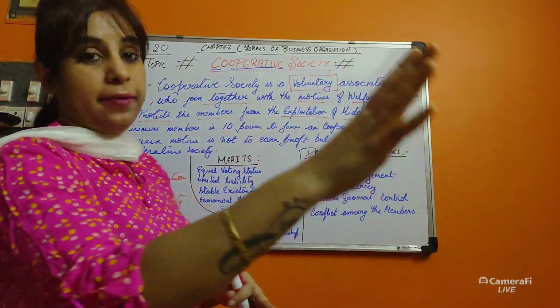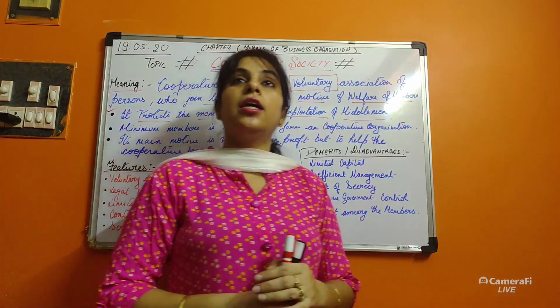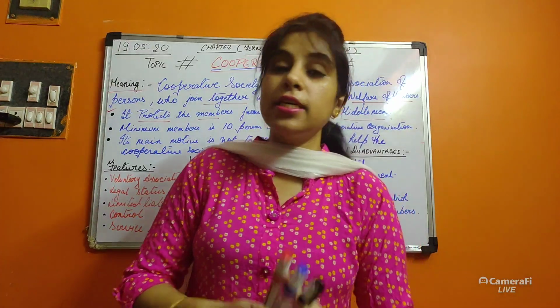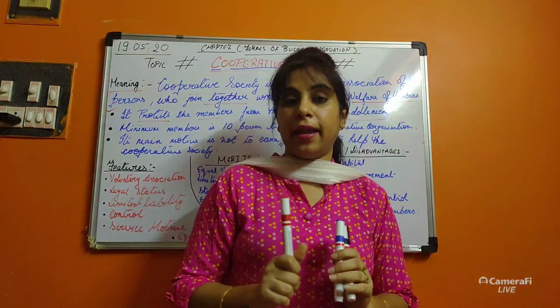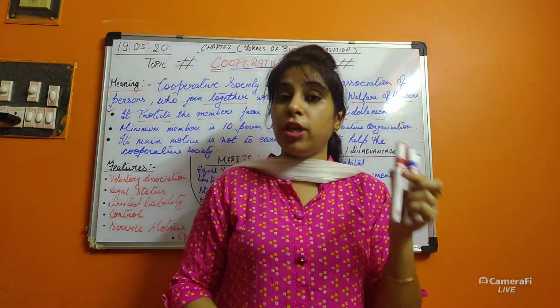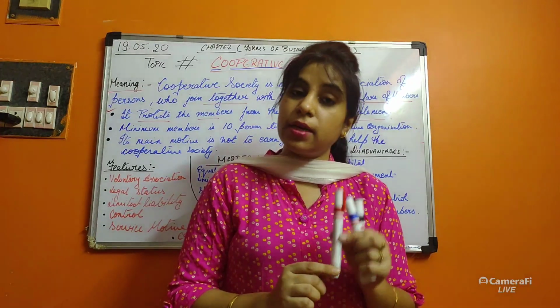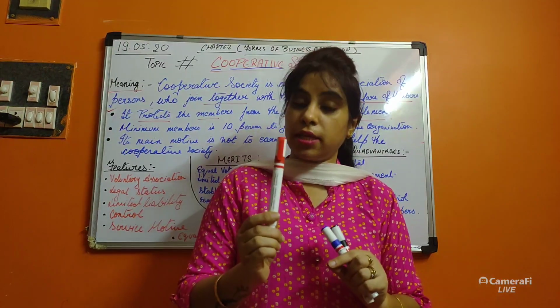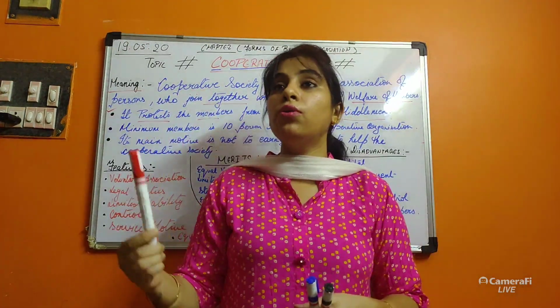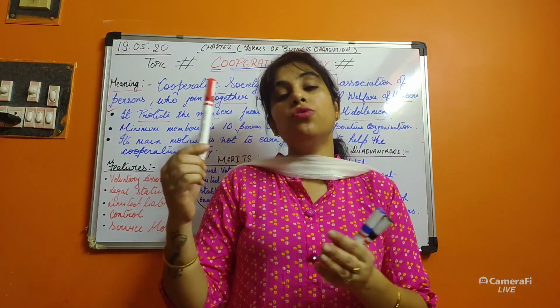What is that exploitation? Suppose this is a pen. When this pen was manufactured, the cost of manufacturing was 6 rupees. When it came out from the manufacturing company, it became 8 rupees.